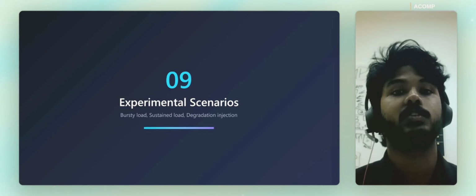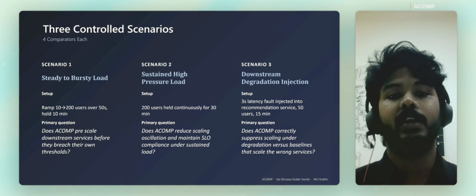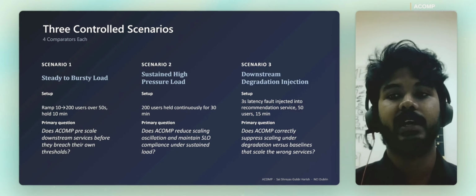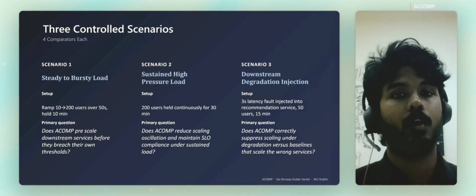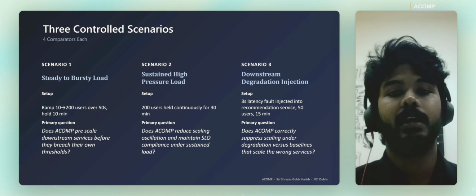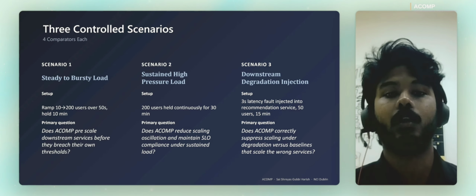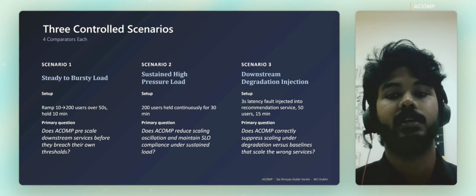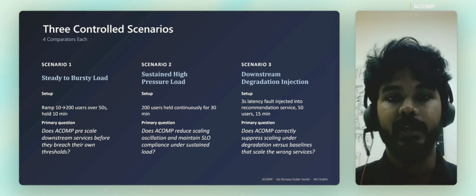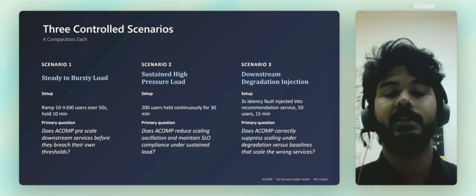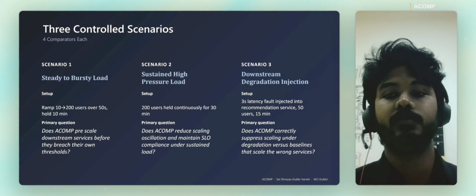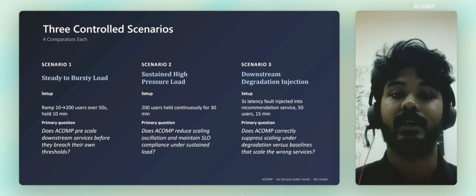Let's look at the 3 scenarios I evaluated ACOMP against. Firstly, scenario 1 ramps 10 to 200 users over 50 seconds and answers how ACOMP pre-scales downstream before the threshold even breaches. Scenario 2 holds the users for 30 minutes and checks whether ACOMP stays stable and SLO compliant under sustained pressure, not taking any irrelevant scaling decisions. Scenario 3 injects a second latency fault into the recommendation service randomly and checks if ACOMP correctly suppresses the scaling instead of scaling the wrong services like other baselines do.